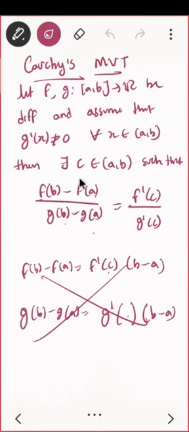So for Rolle's theorem, I need a function. Correct? I need a function. And look at one more thing. That is, g of a and g of b are not equal. Because if these two are equal, then we will get 0 in the denominator. So that will be a problem. So g of a is not equal to g of b. Correct? So if g of a is not equal to g of b, can I say something about, can I use Rolle's theorem for this g?